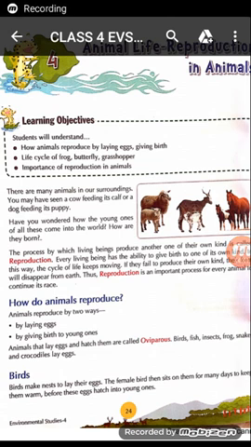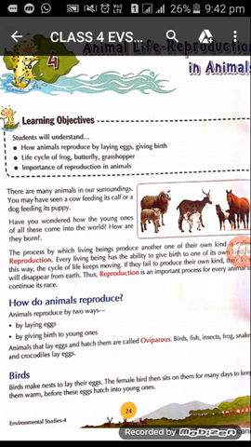Students, welcome to class 4 EVS chapter 4 Animal Life, Reproduction in Animals. Children, in this chapter we'll be reading about what is reproduction, how do animals reproduce, life cycle of various animals such as birds, grasshopper, butterfly, frog, etc., reptiles, mammals, taking care of young ones. So these are the topics which we will be covering in this chapter.